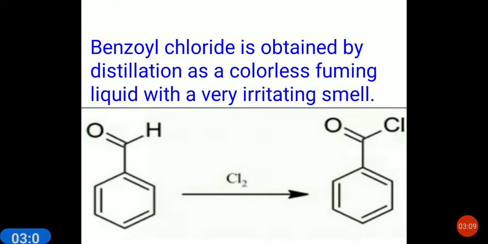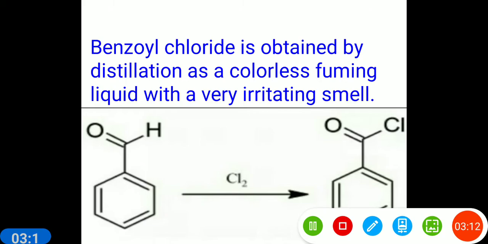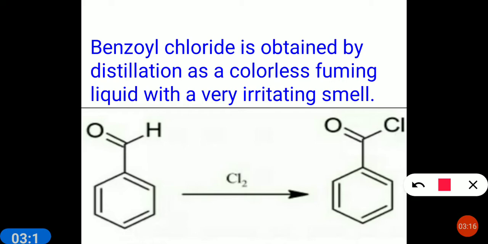You can see in the reaction when halogenation takes place, for example if benzaldehyde is there, this benzylic carbon is more reactive. But this is possible only when the chlorination takes place at low temperature.